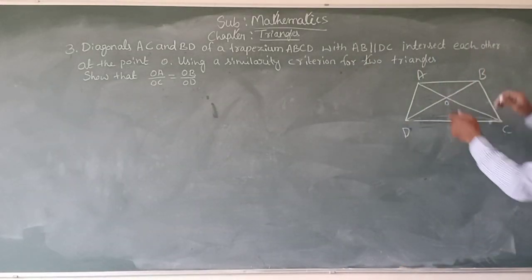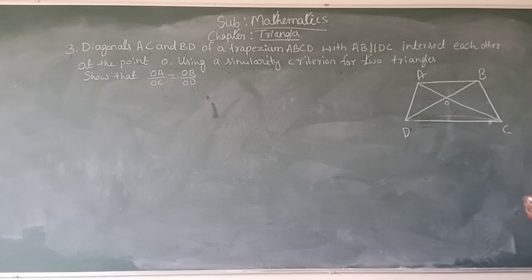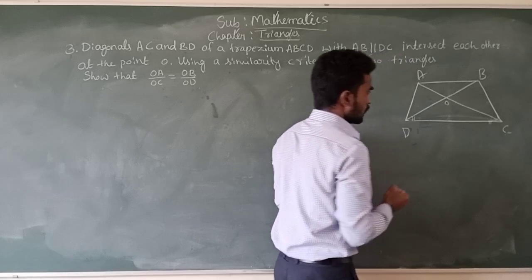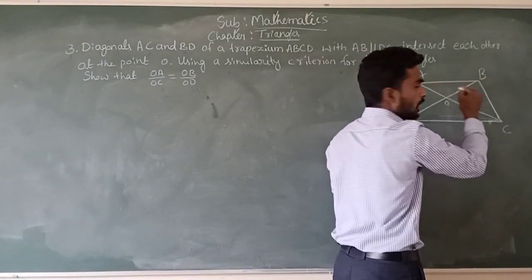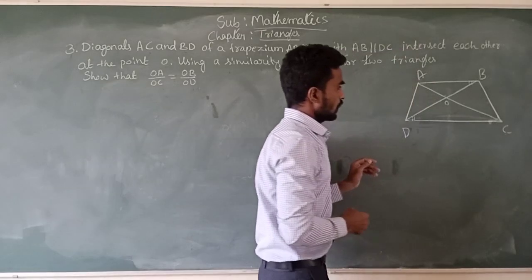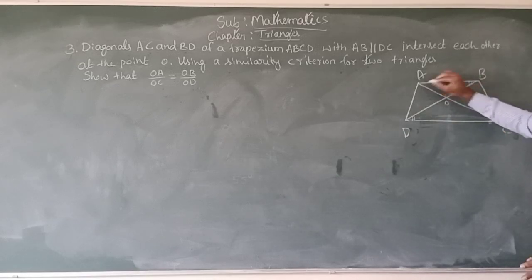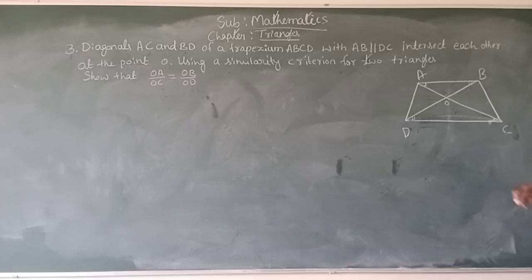Now observe AB and DC are two parallel lines, then angle ODC is equal to angle OBA, and also this angle DCO is equal to this angle OAB, because this angle and this angle are alternating angles, and also this angle and this angle are alternating angles.